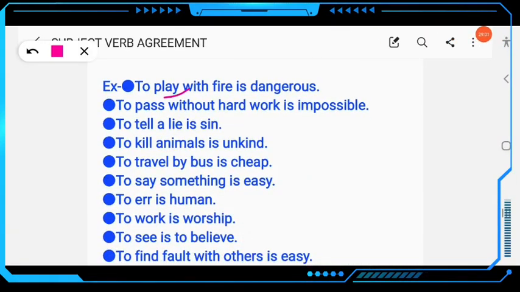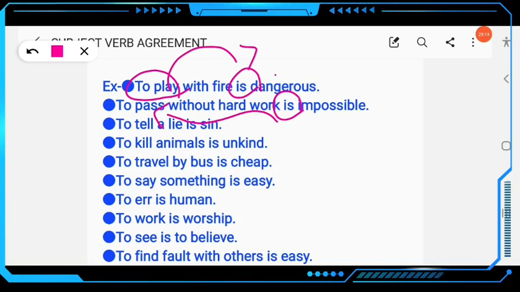To play with fire is. To pass without hard work is impossible. To pass is impossible without hard work. To tell a lie is sin. So here to plus infinitive, to tell is sin. To tell a lie is sin.